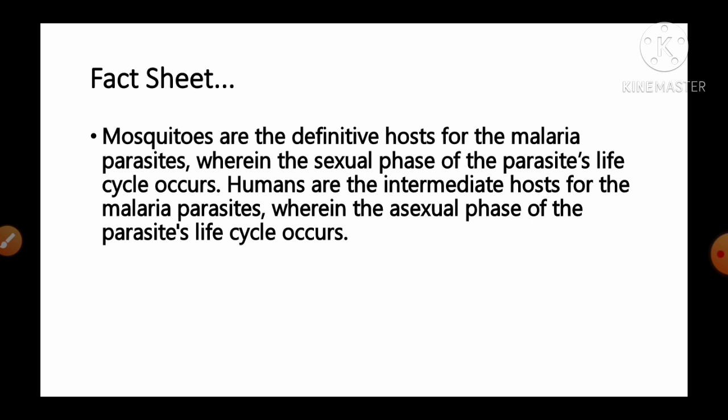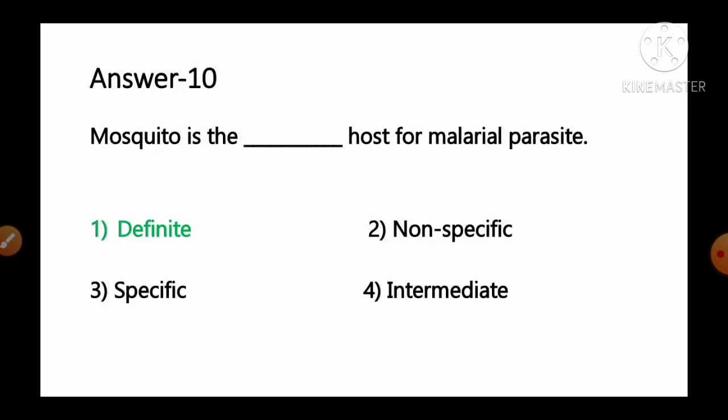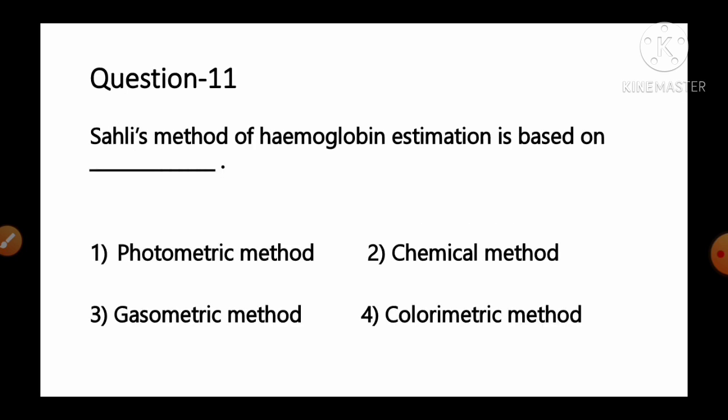So this is one of the important pieces of information that you have to remember, that can be asked in a different way. So as per the information, it is definitive host. Mosquitoes are the definitive host for the malarial parasite. So option number 1 is the correct answer for this question. Move to the next question, number 11.